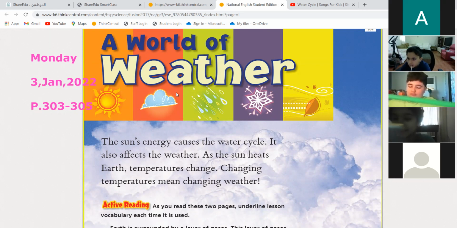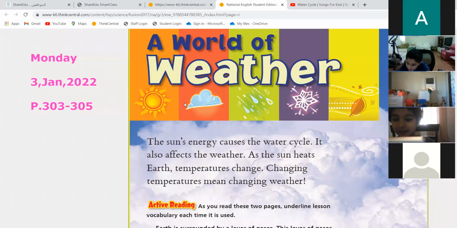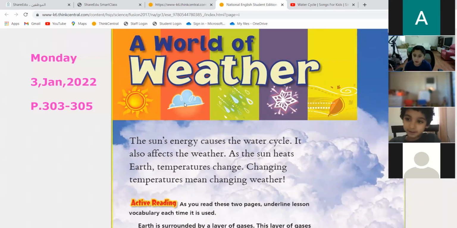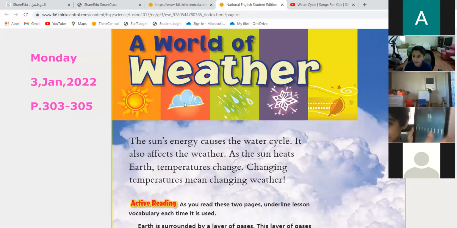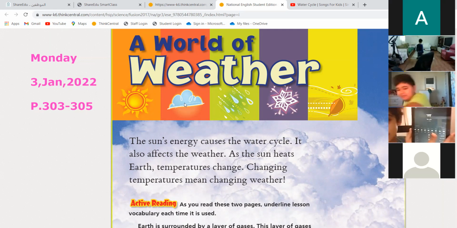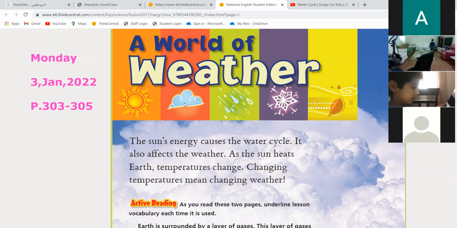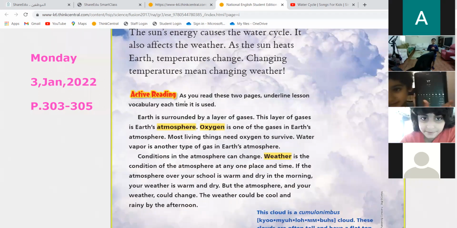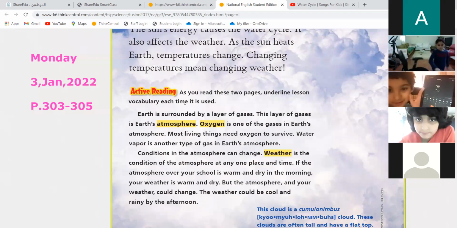Today the weather in Jeddah is sunny. Look, sunny. Yes, it is sunny. Oh, so you opened the weather application. It's not sunny all the time. It's partly cloudy. Clouds are there. Today we're going to learn about clouds. Before clouds, let me tell you something.